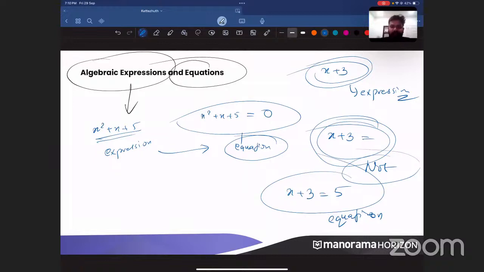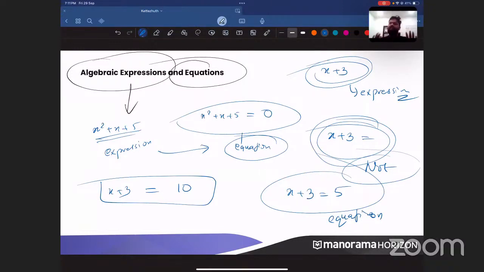Can you put a thumbs up if you have understood the exact definition of an equation? If simply equal to is there, it's not an equation. There should be equal to, there should be a number to the left, and there should be a number to the right. If I put an expression to the left of it, that is also not an equation. I have to put something on the right also. Then it will become an equation. Is this clear? Yes. Very good.